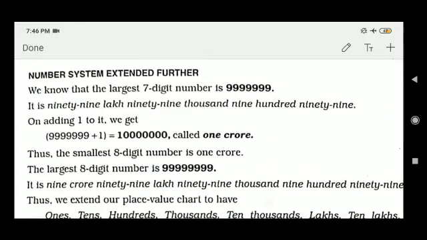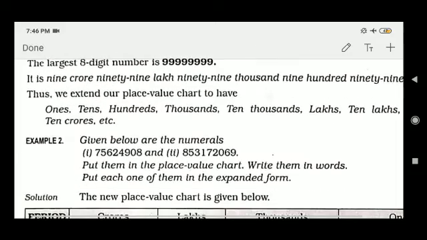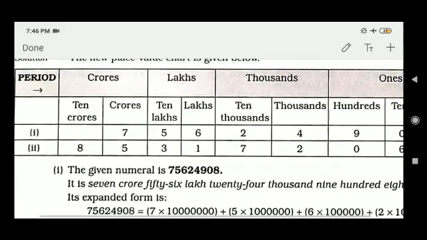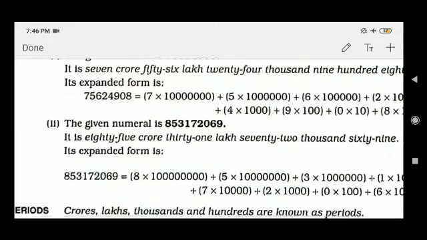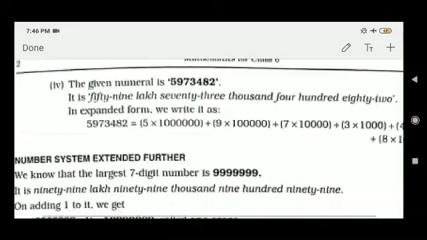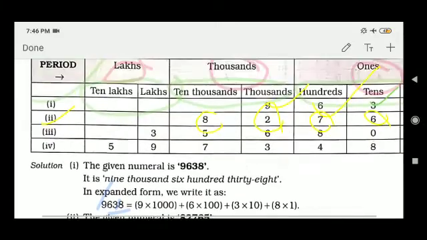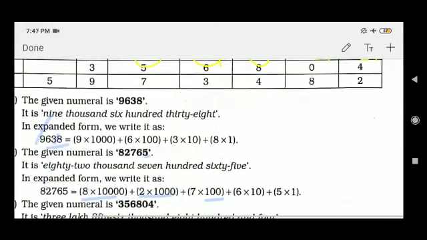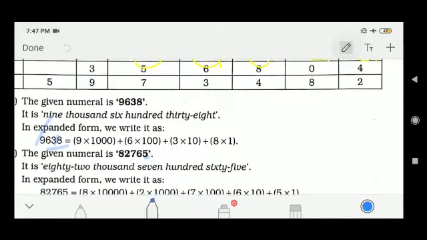Now students, we will learn about preceding and succeeding digits. What is preceding and what is succeeding? One example: 198. What is the succeeding digit and what is the preceding digit of 198?